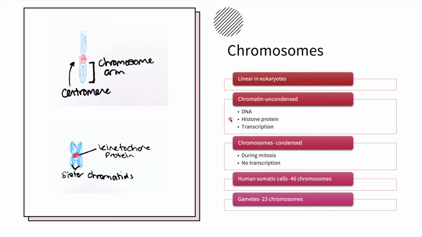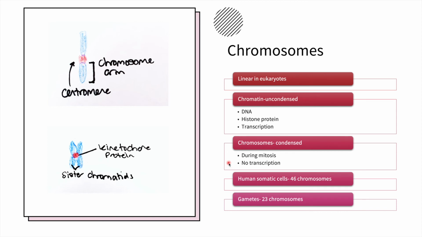When genetic material is in the form of chromatin, transcription can take place, starting the process of protein production. During mitosis, DNA is condensed into chromosomes, so transcription cannot occur during mitosis. Chromosomes are visible under the light microscope, but chromatin is not.